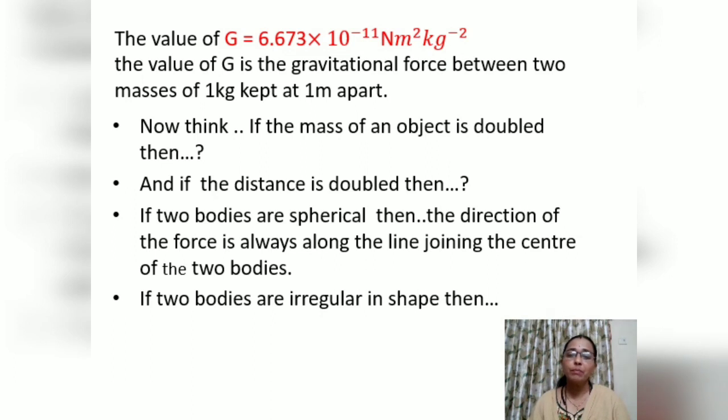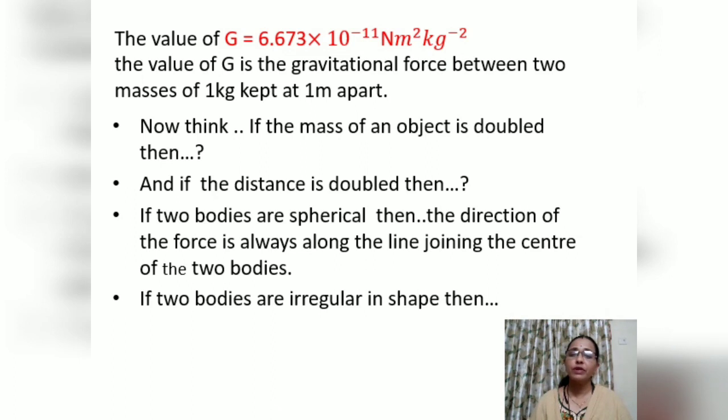But if the mass of one of the objects becomes double, then what will happen? If the mass becomes double, then the force also doubles. Why does the force double? Because force is directly proportional to m1 and m2. If mass increases, then force also has to increase. Therefore, they are directly proportional.